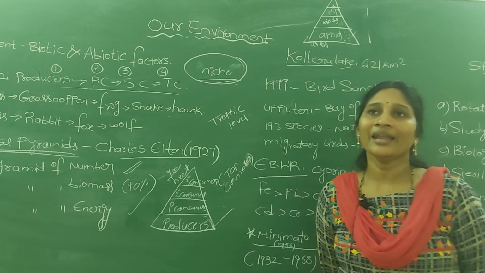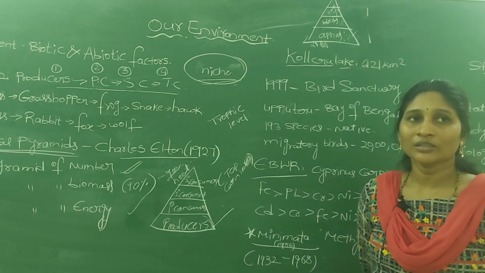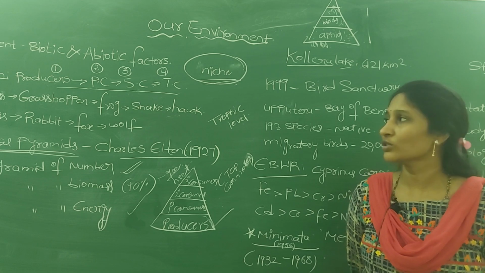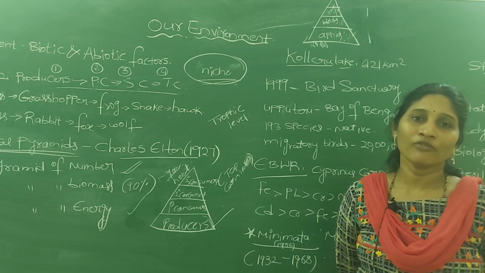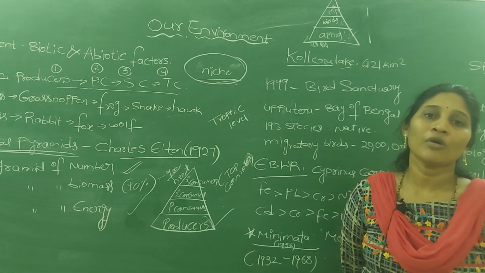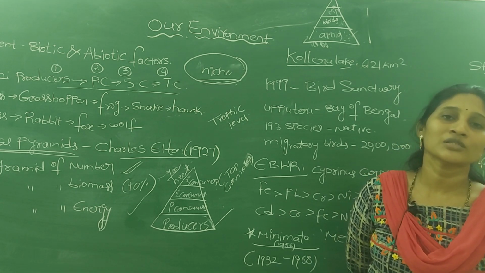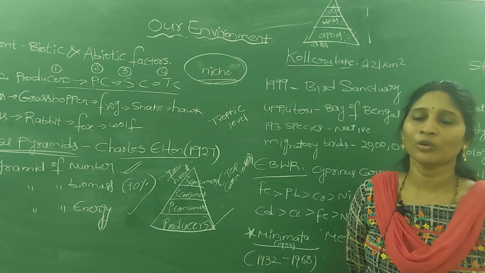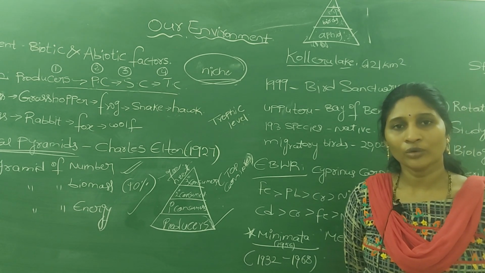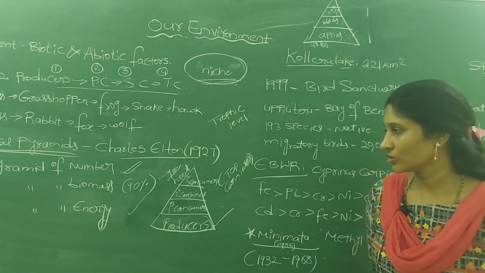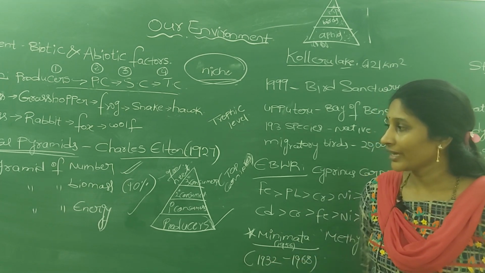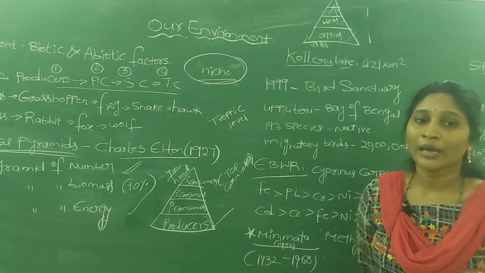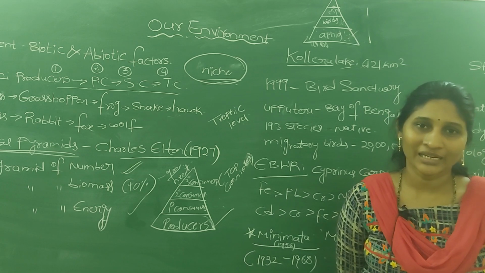Organisms can consume more food, but mostly it is wasted in the form of heat production, and some of the food or biomass is used for daily activities. Only a little amount is converted into the formation of new tissues. But if you take an aquatic ecosystem, the pyramid of biomass is inverted.